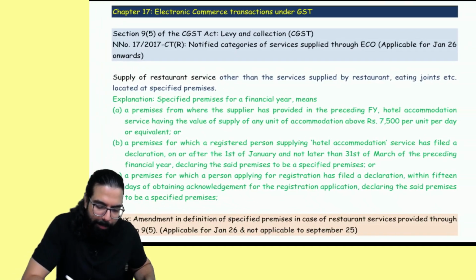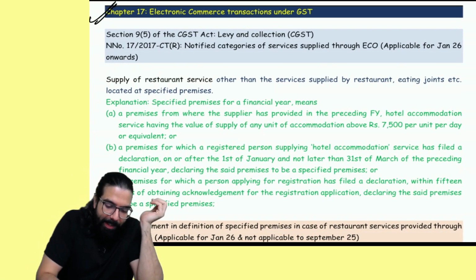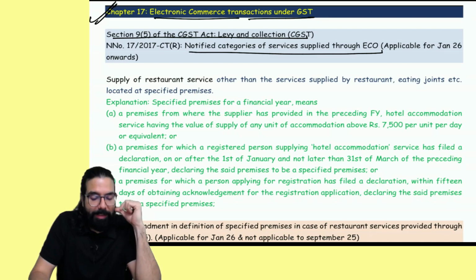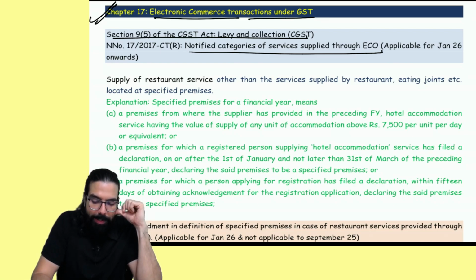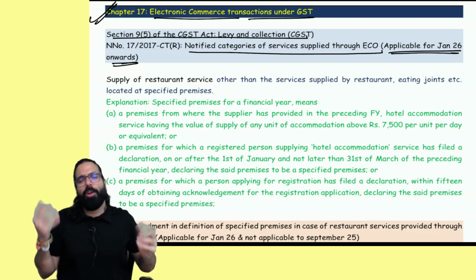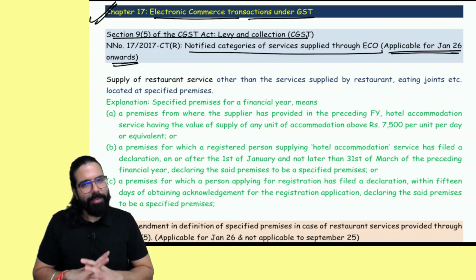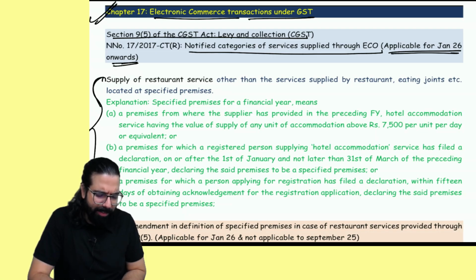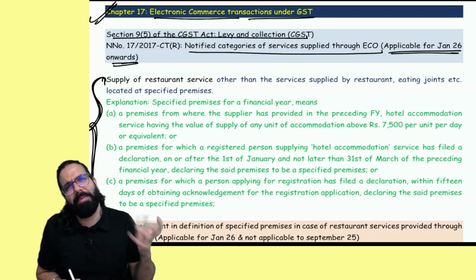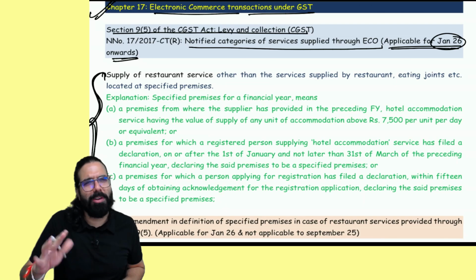Done, sir. This point is clear. In e-commerce, one small thing, the specified premises which was there. You remember specified premise was there in case of restaurant service. This is not applicable for the September exam. It is only applicable for the January 26 exam. Nothing, Baba. Specified premise you already knew. So Baba, September students can skip this portion. Okay? This is only applicable for January students. You guys can just read it. January students also, you can just read it. Not very important, although still you can read it. For January, if I release one small amendment of 1 hour or half an hour, then I'll go ahead and explain this. This is only applicable for the January exam. Not applicable for September students. Okay, sir.